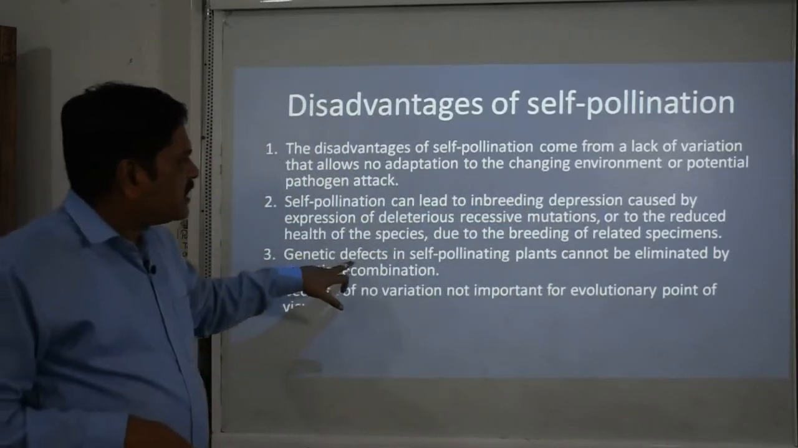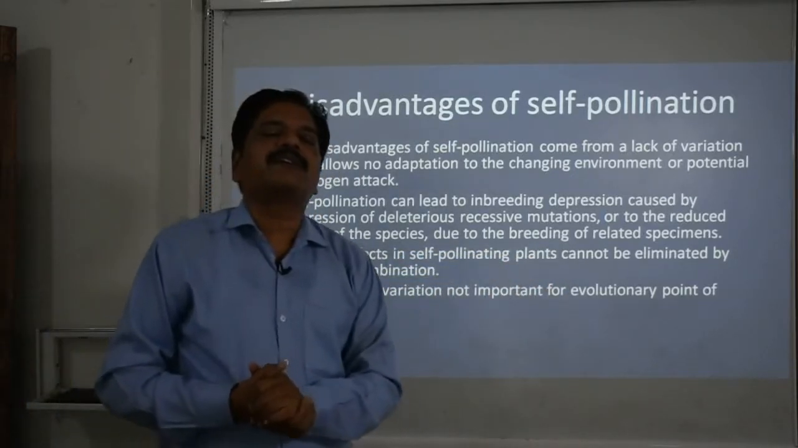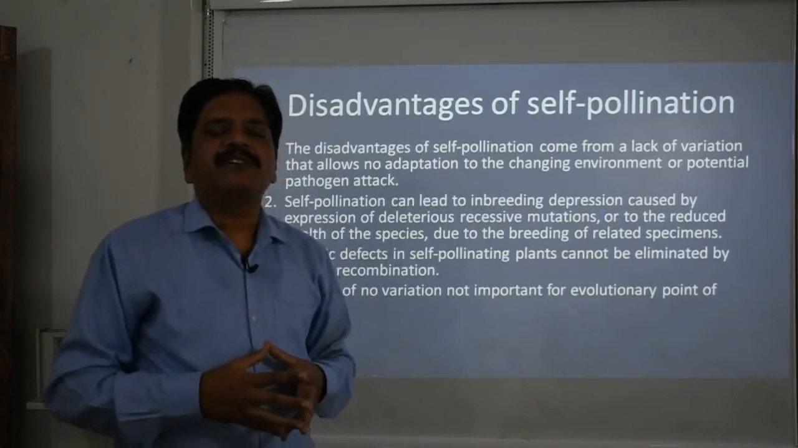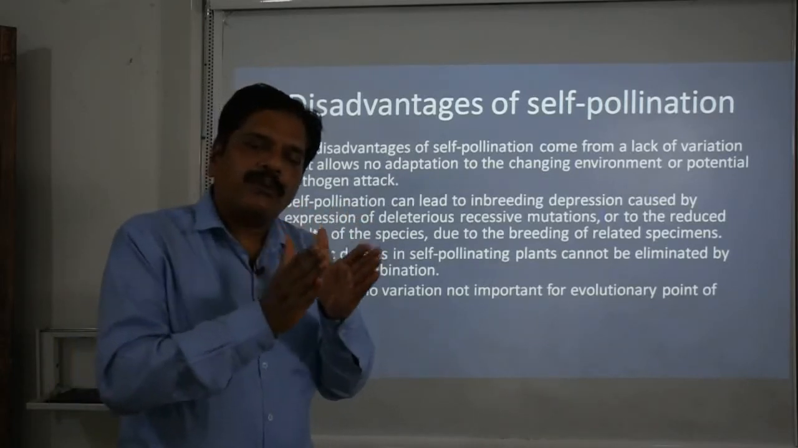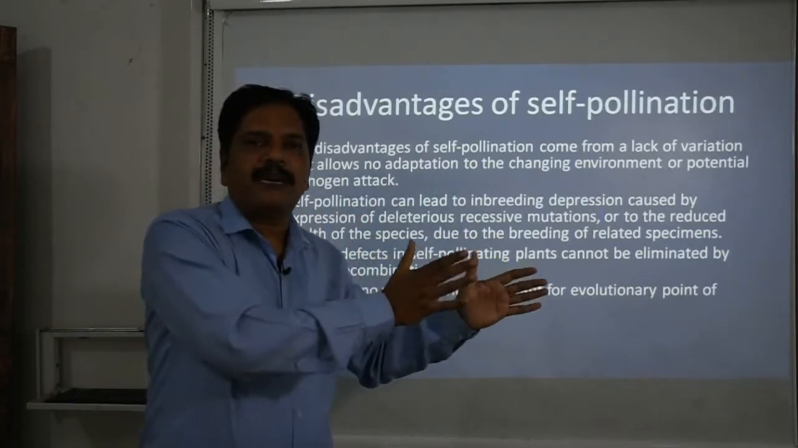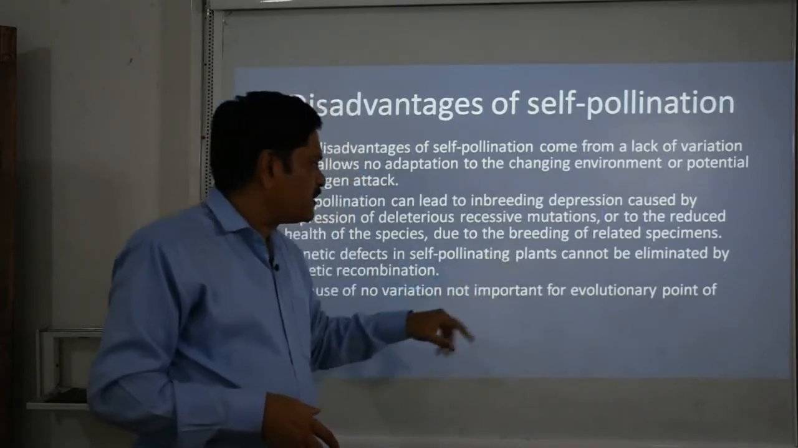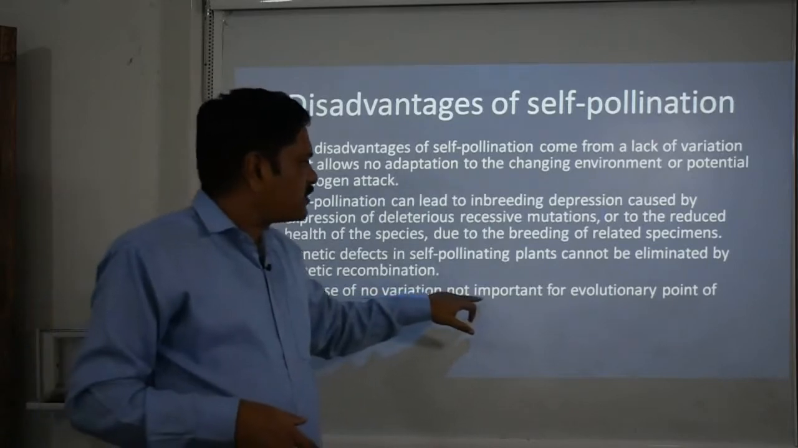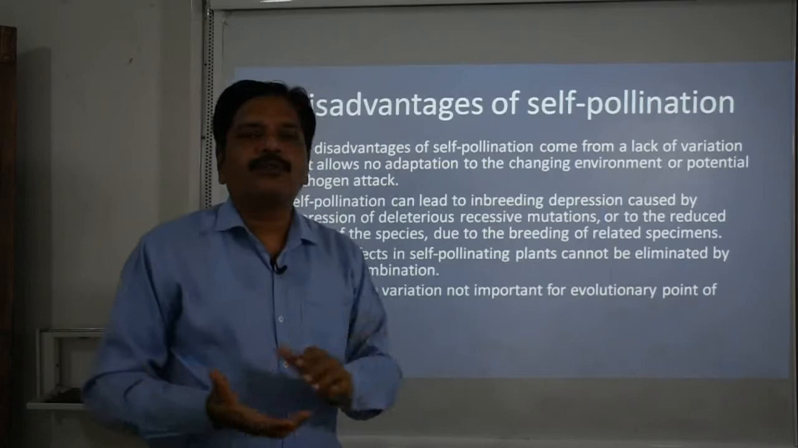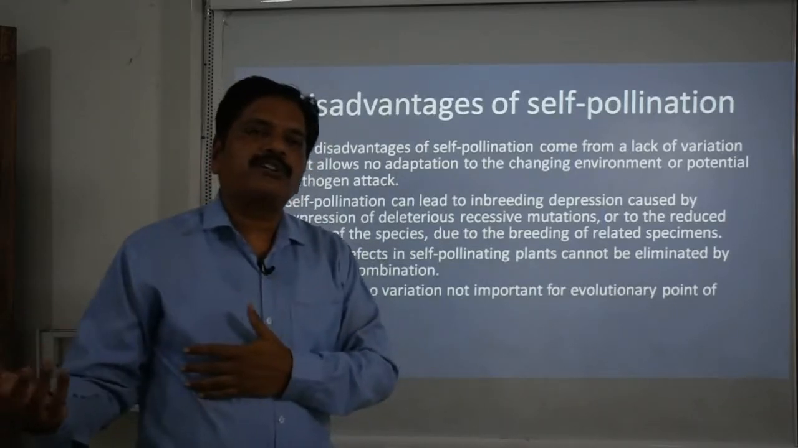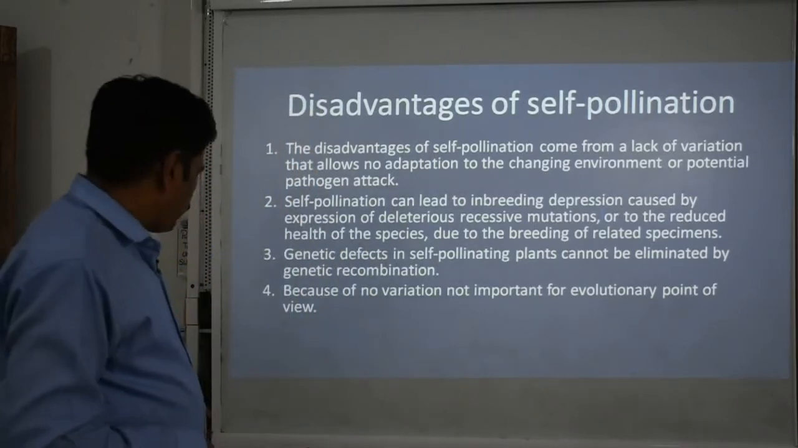Next, the genetic defects in self pollinating plants cannot be eliminated by genetic recombination. We know that genetic recombination is helpful for bringing new characters, and this new dominating character is responsible for eliminating the old defective features, so it is impossible here. And because of no variation, it is not important from an evolutionary point of view. No variation, no changes, no origin of a new species.